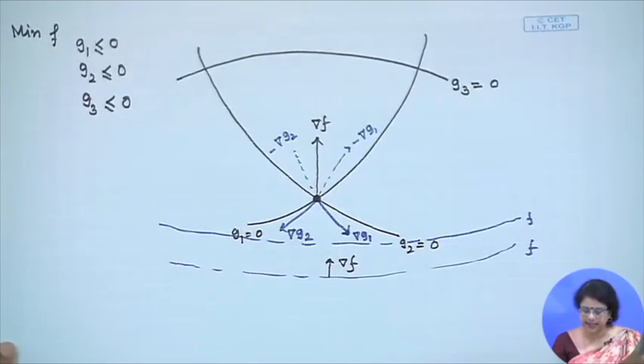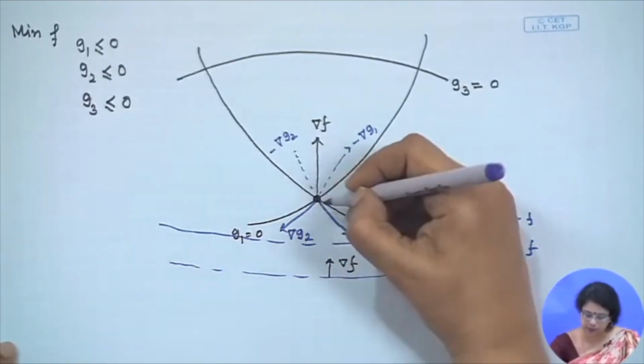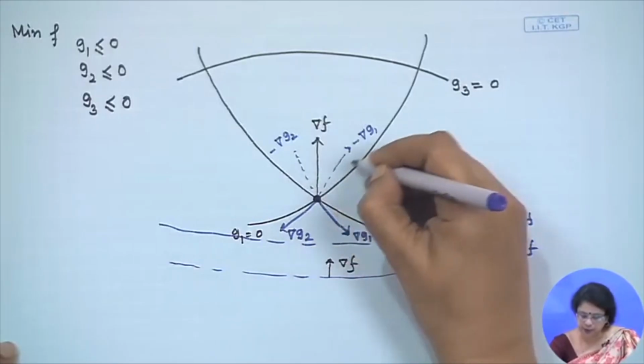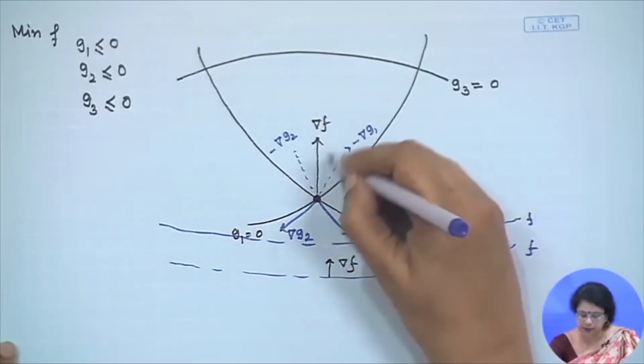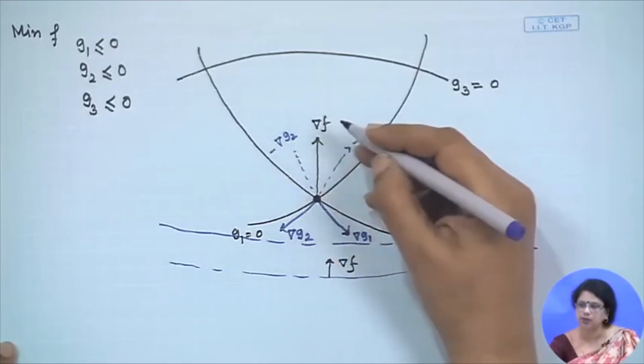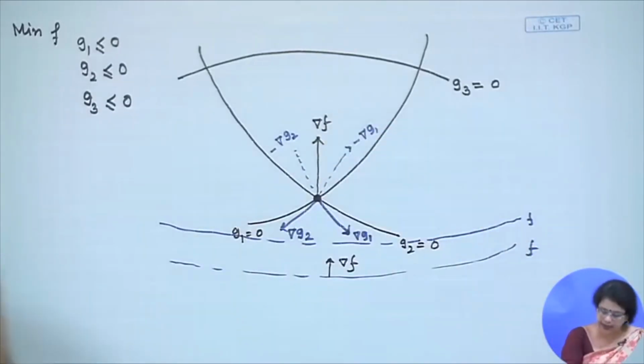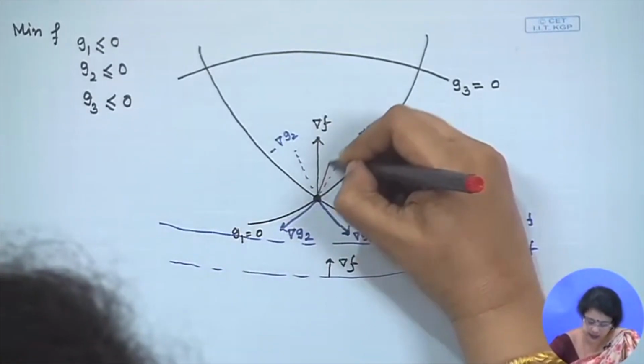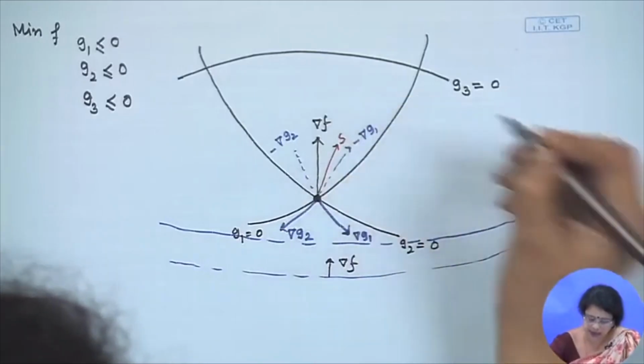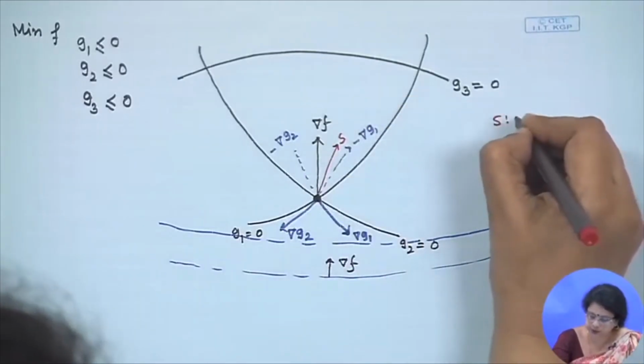What can you say? One thing we can say is that if we consider any direction from this point through the feasible space, I can move in different directions, is it not? Let me consider one of the directions as this one, which can be named the feasible direction.